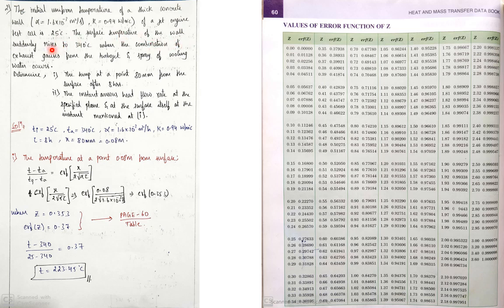The surface of the wall suddenly rises to 340 degrees Celsius. You clearly see, guys, the outer surface temperature of the wall suddenly rises to 340 degrees Celsius. What does that mean? It is the ambient temperature because the surface is being exposed to the surroundings. The surrounding temperature is being attained by the surface. Hence, we take 340 degrees Celsius as the surrounding temperature. We know TA is nothing but the ambient temperature, that is 340 degrees Celsius, when the combination of exhaust gases from the turbojet and spray of cooling water occurs.